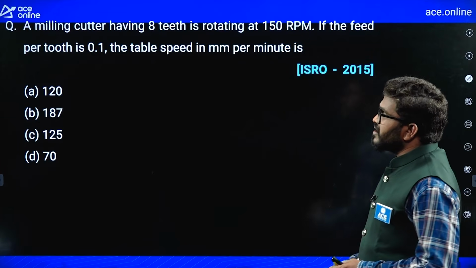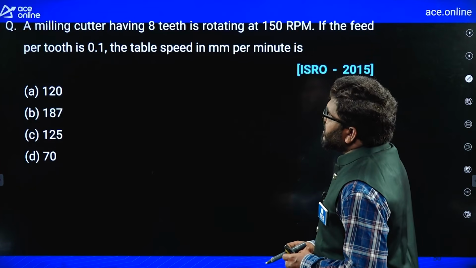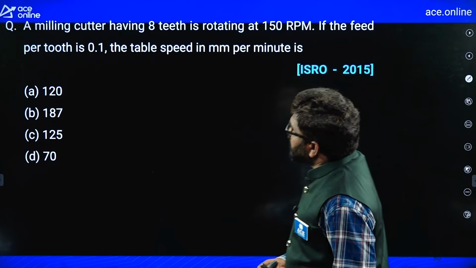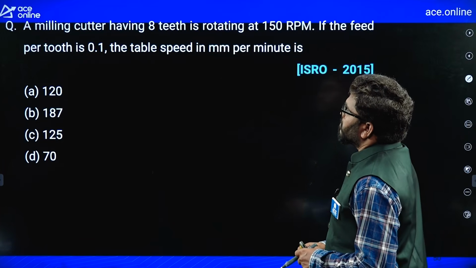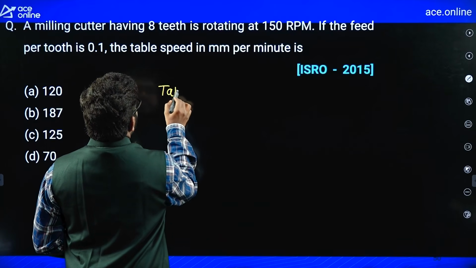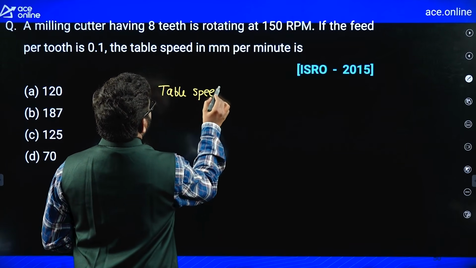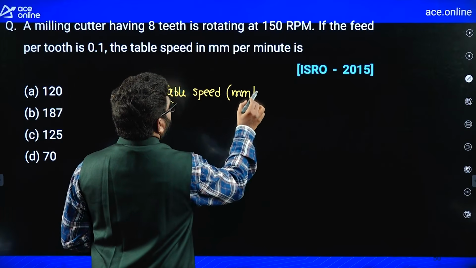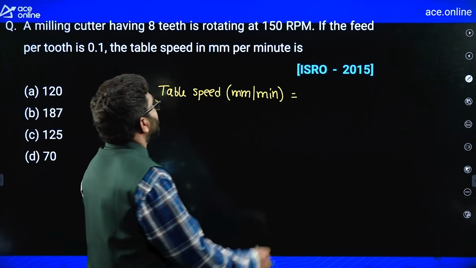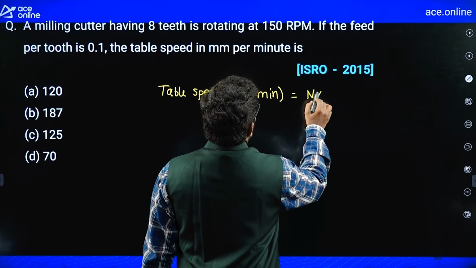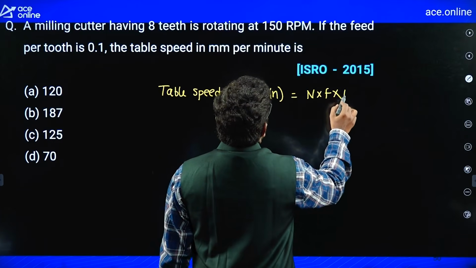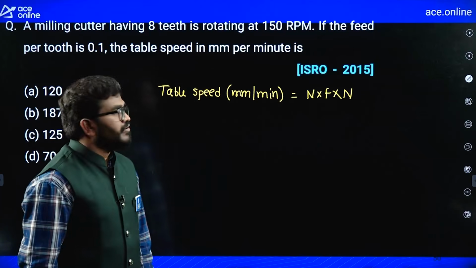Simple question. Now, a milling cutter having 8 teeth is rotating at 150 rpm. If the feed per tooth is 0.1, find the table speed in mm per minute. Remember, table speed in mm per minute we want. You take speed, feed, and number of teeth and multiply.